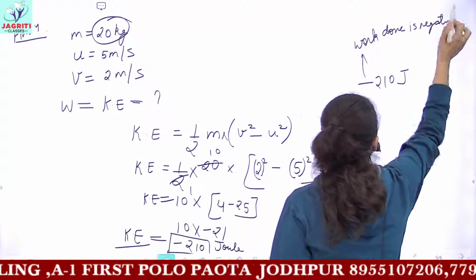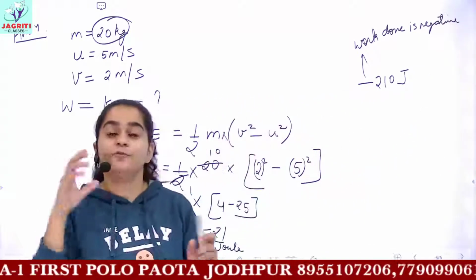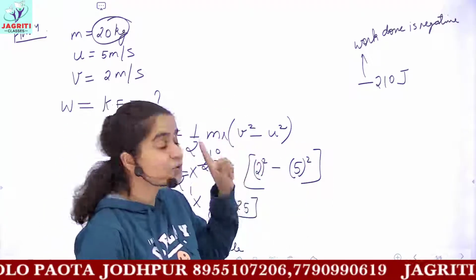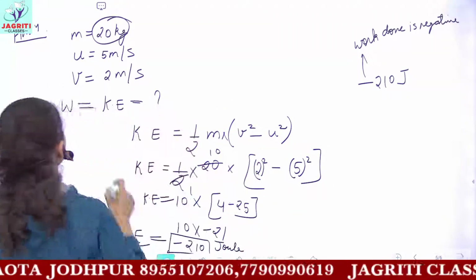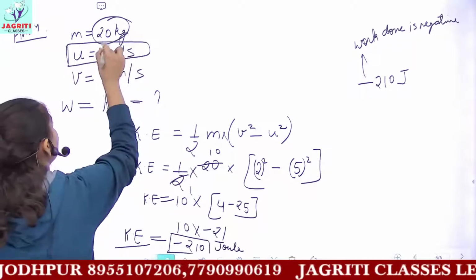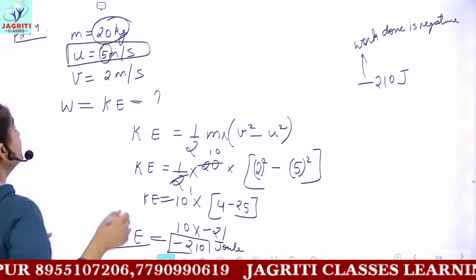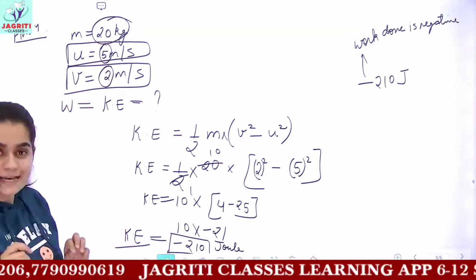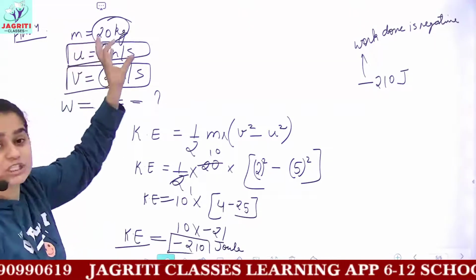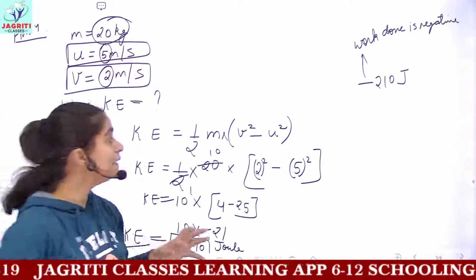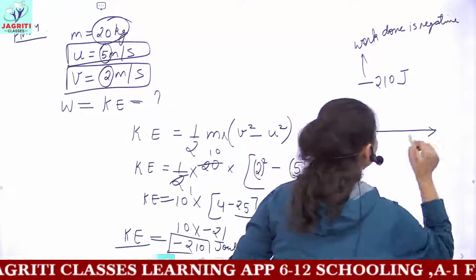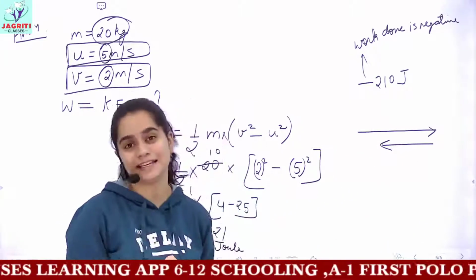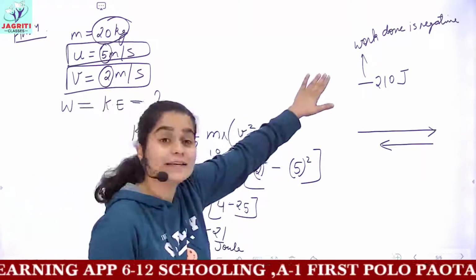And when do we have negative work? When the force which is applied has the opposite direction to displacement. And if you carefully read the question, the object was initially moving with a higher velocity, and then the velocity of the object became less. It means the force is acting on the object, and its velocity is decreasing, and hence you can say that work done is negative.